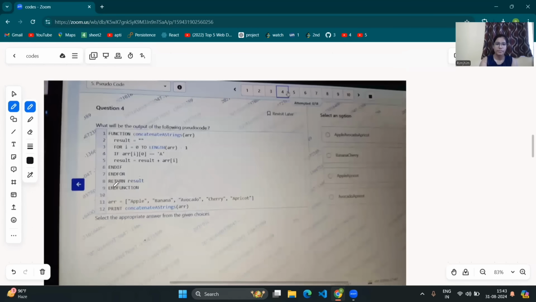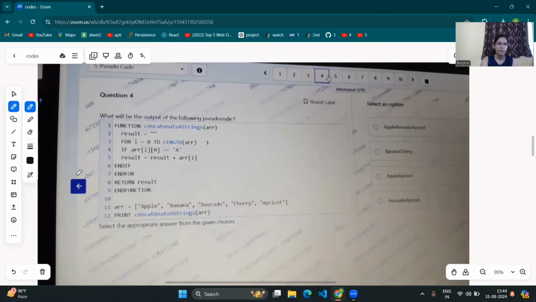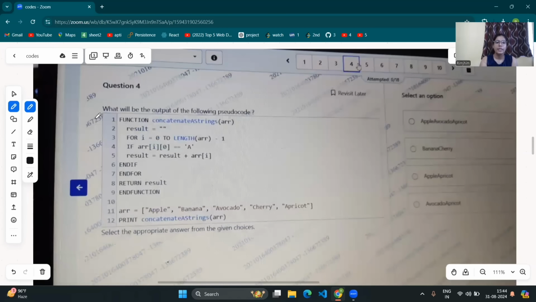Third question. Here is the question. As earlier we have discussed the question, there is another question. Here also pseudocode is given and we have to select the correct option. So in line number one, here a concatenate string function is given and ARR is being passed as an argument.